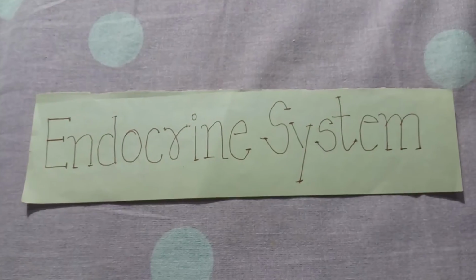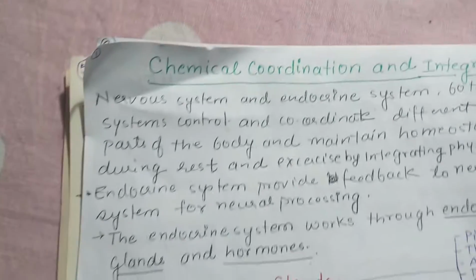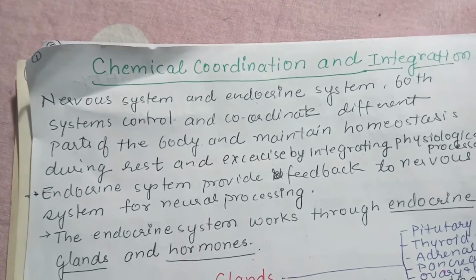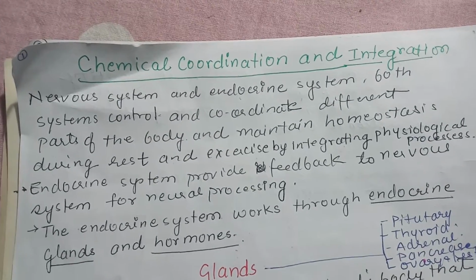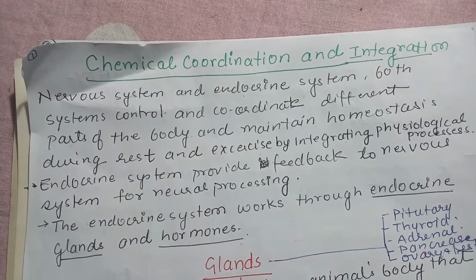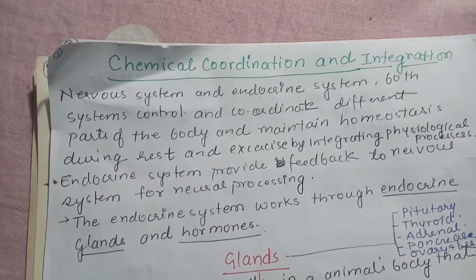Dear student, today we will discuss the endocrine system, that is, chemical coordination and integration. Now, the nervous system and the endocrine system both control and coordinate different parts of the body and maintain homeostasis during rest and exercise by integrating physiological processes.